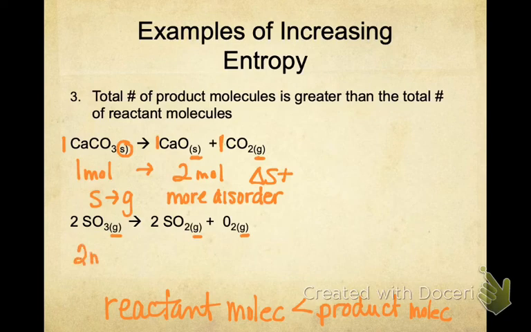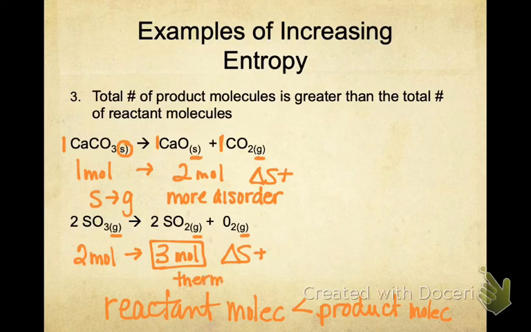So I have 2 moles on the reactant side going to 3 moles on the product side. So again, I have more moles on the product side. So this reaction has a positive delta S, or a delta S that's greater than 0, meaning there's more disorder. It means that it's thermodynamically favored, and it's spontaneous. And both of these reactions would be spontaneous, and they would be thermodynamically favored.